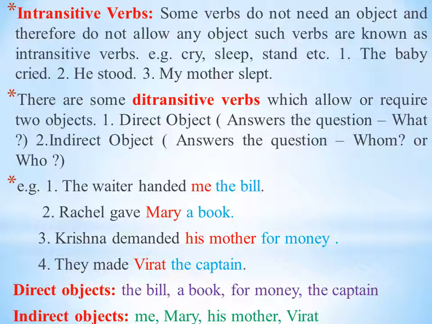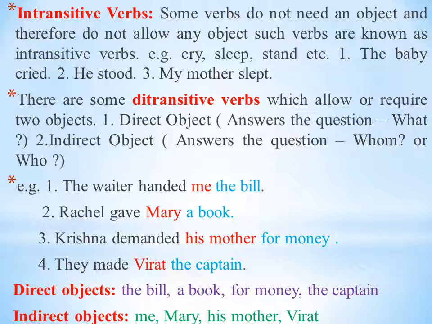Krishna demanded what? For money. Whom? From whom? His mother. They made Virat the captain. They made the captain. Whether Virat or any other player, it doesn't matter. If you say they made captain, the captain is then direct object.